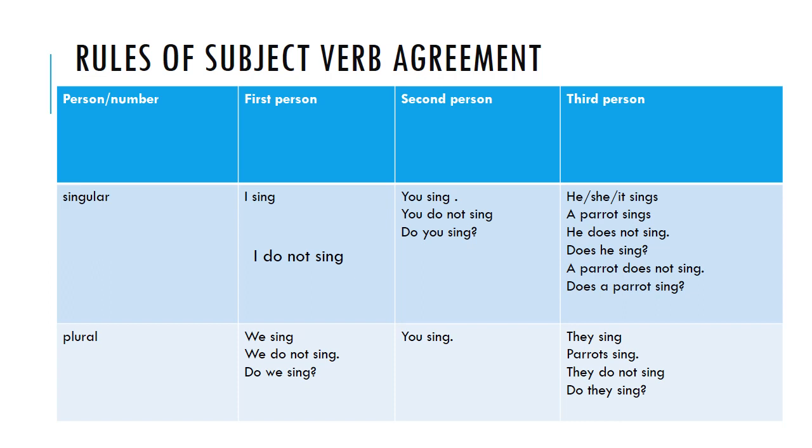I sing. I sings does not occur. I sing. You sing. You sings does not occur. Do will also come like this. And with the third person, he, she, it, verb plus s or es. And they sing.